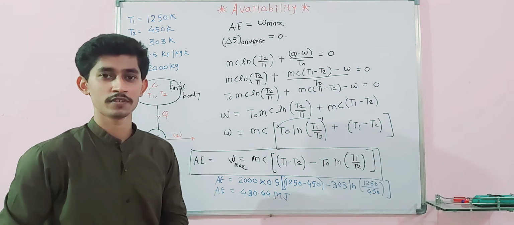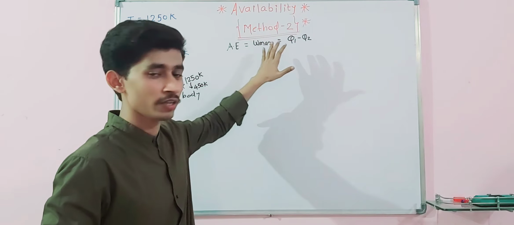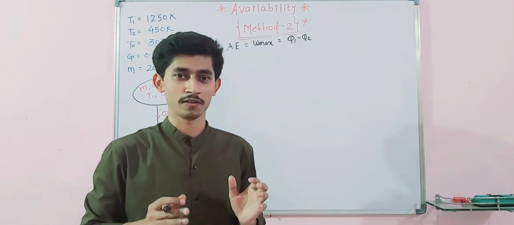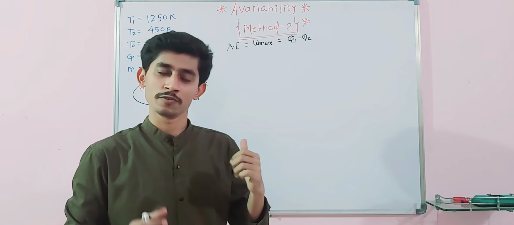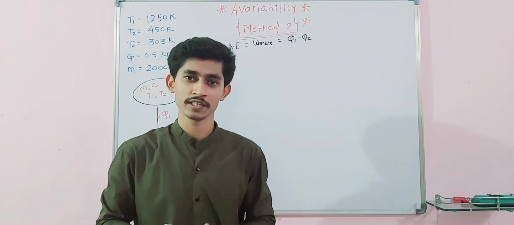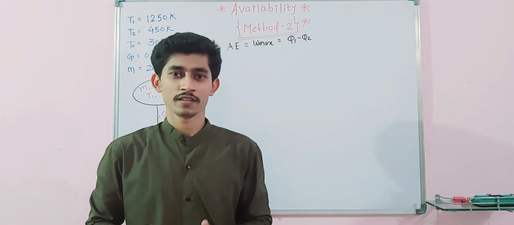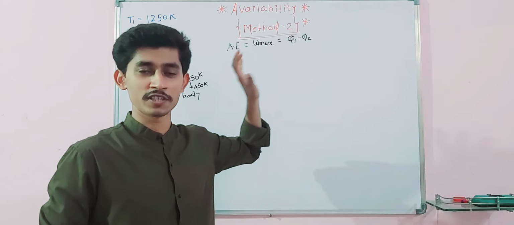Thank you. So what is the second approach? This is method number 2. Why am I discussing this? If you want to try this problem with the first method, you can do it. If you remember the final expression that we have derived, it is very easy. Then what is the second method? You can do it with this method also.